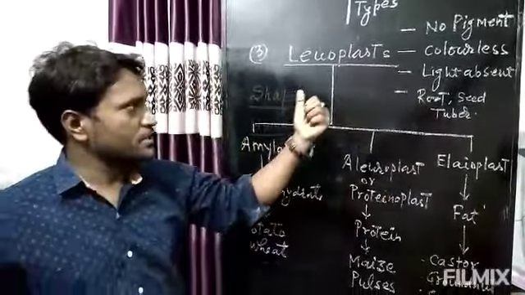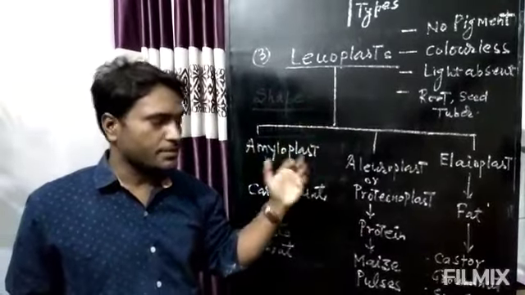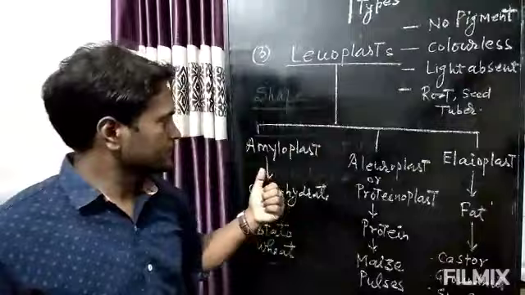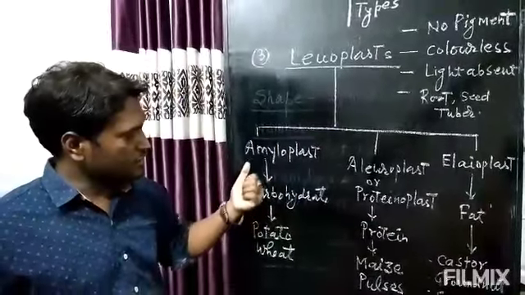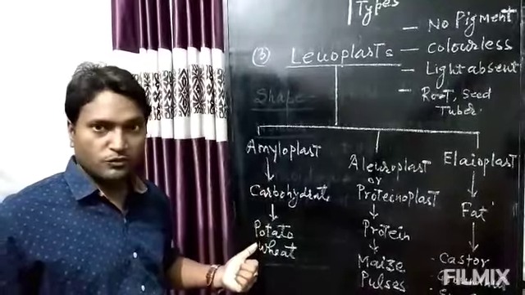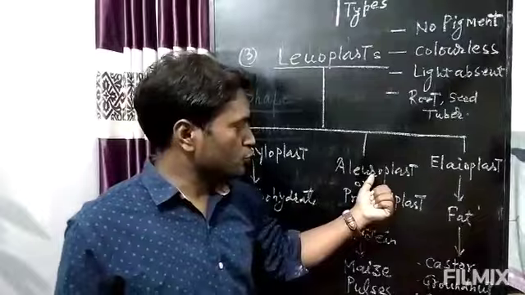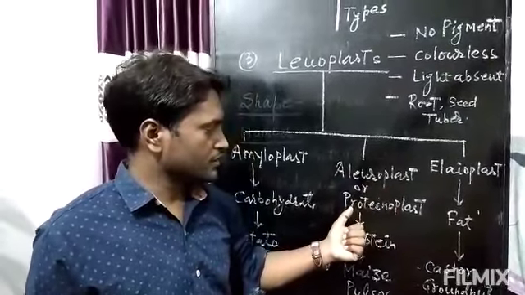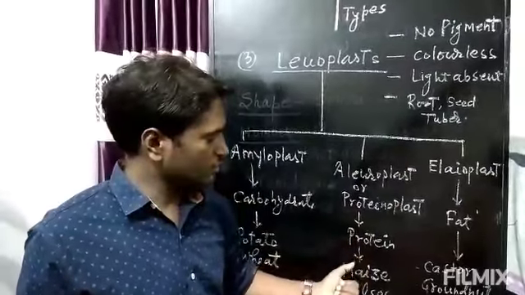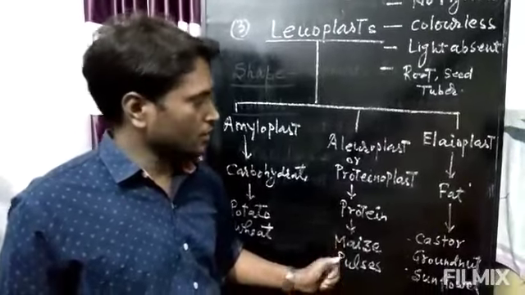Now, on the basis of storage of food product, leucoplasts are classified into three different types. First one is amyloplast. It stores carbohydrate, for example, potato, wheat, rice, etc. Second one is aleuroplast or proteinoplast. They store protein, for example, maize and pulses.